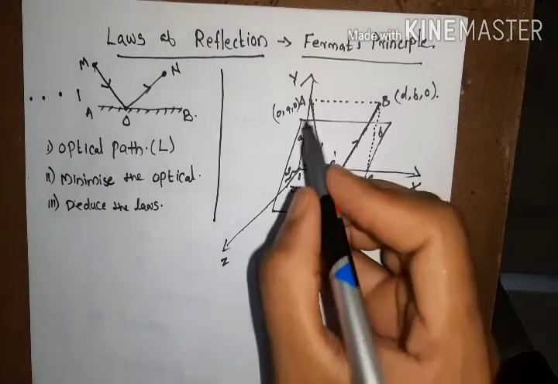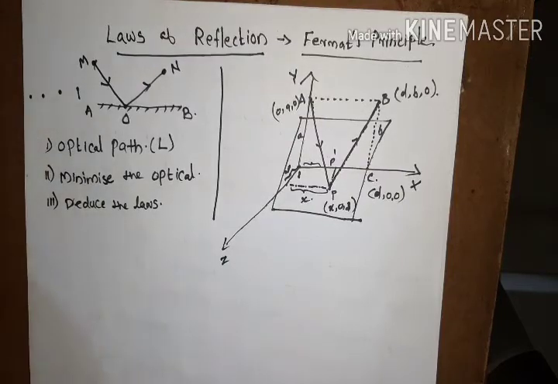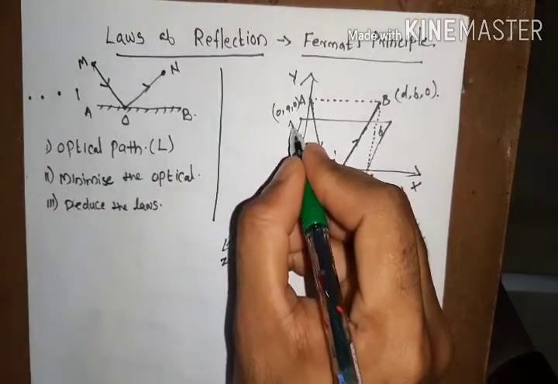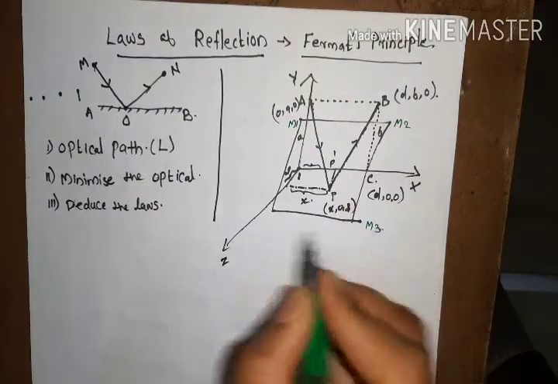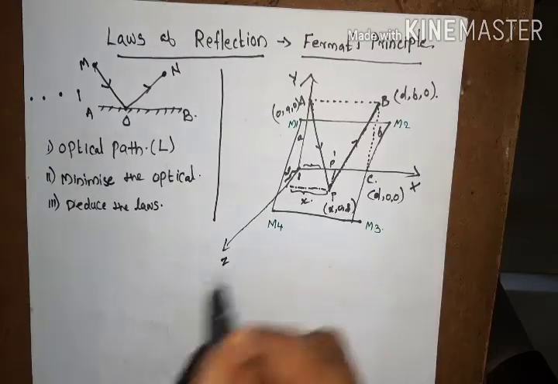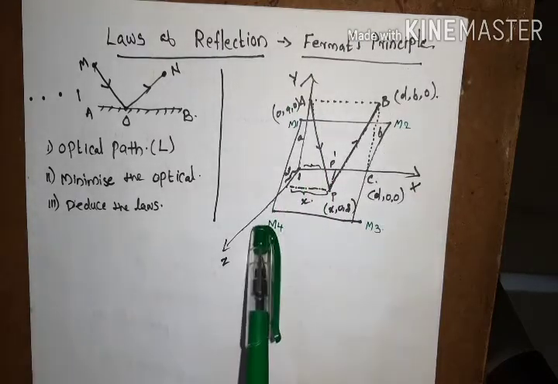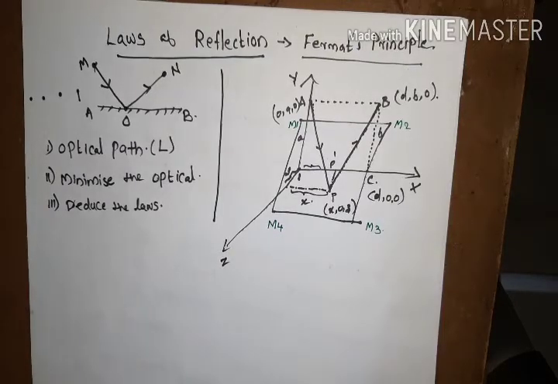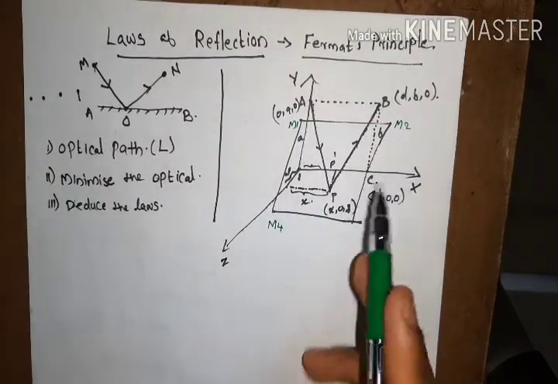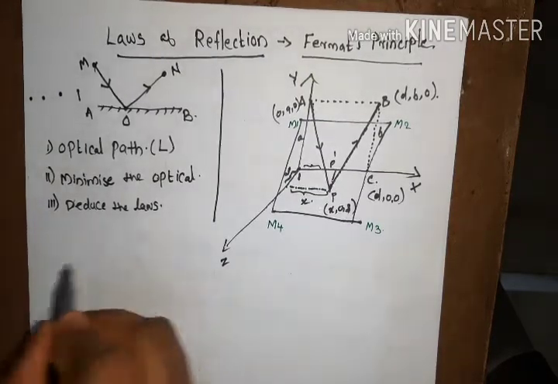So here I am denoting a plane, M1, M2, M3 and M4. This is a plane of reflection, a reflecting surface. Let us consider for convenience that this plane of reflection is a plane mirror.